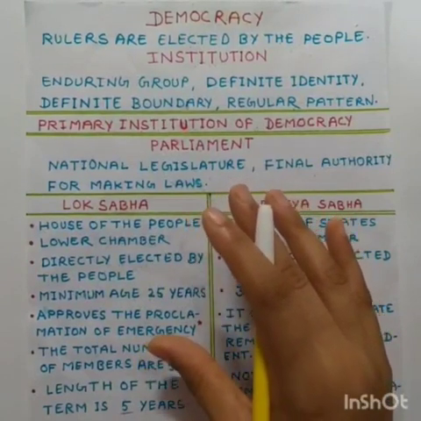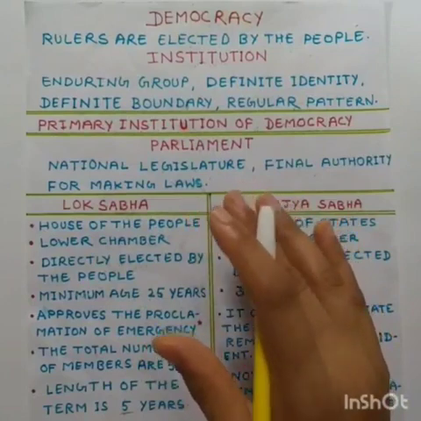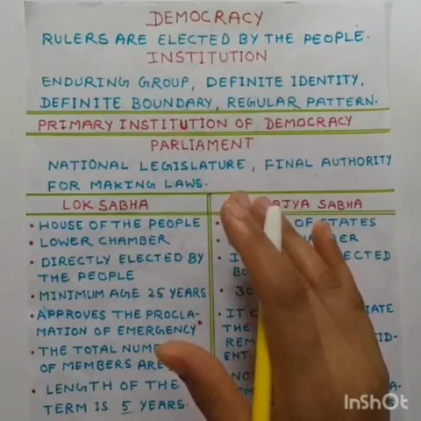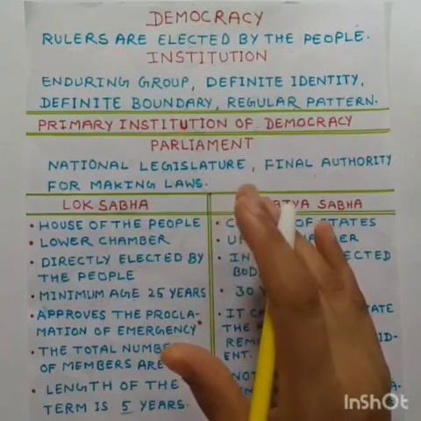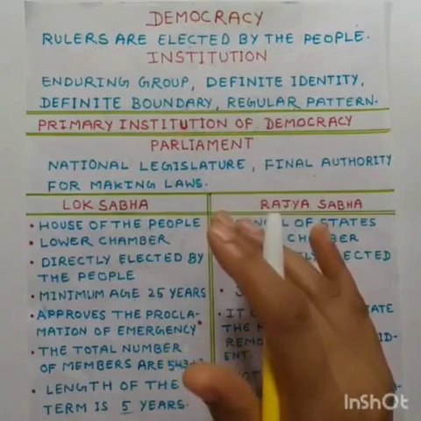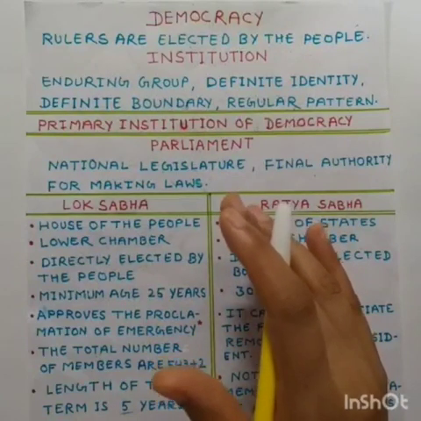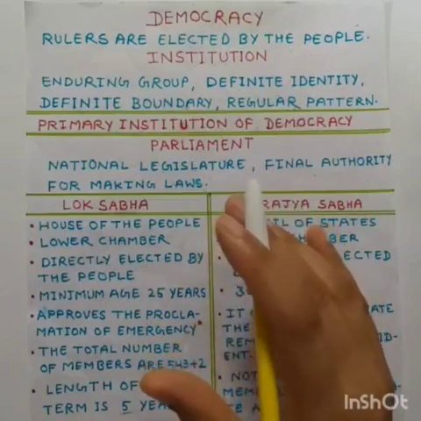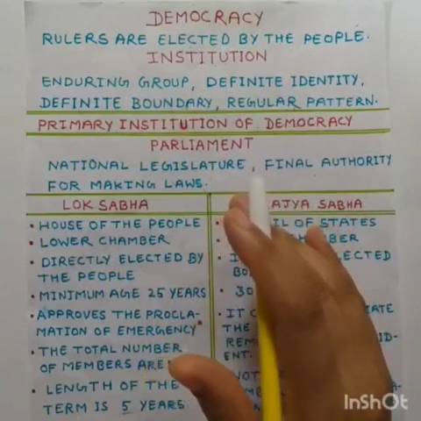So in this video, we are going to talk about our first topic of environmental science, that is primary institution of democracy. We will cover more topics of primary institution of democracy in our upcoming videos. We will cover this topic as per the syllabus of PRT in KVS, but this topic is also helpful in other exams like CTET, NVS, DSSB.